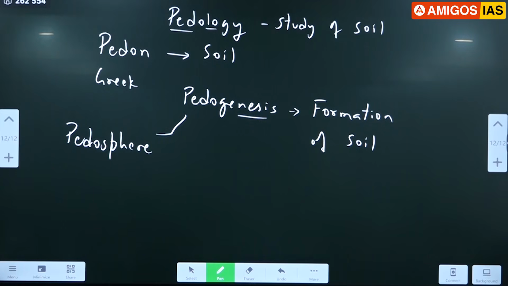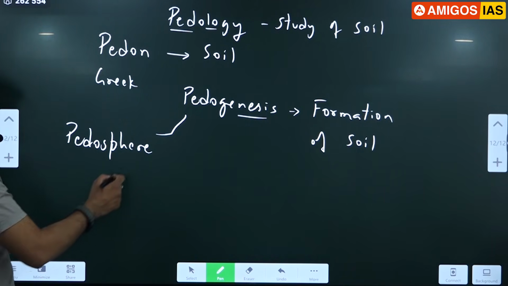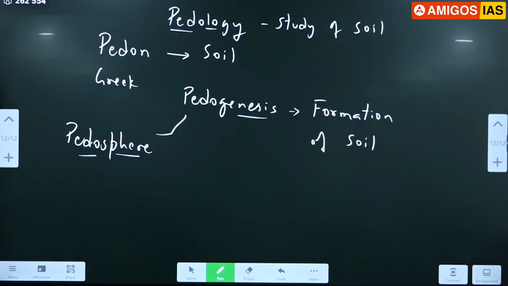If you remember, in the NCERT class I had used this word pedosphere, along with biosphere, lithosphere, atmosphere, hydrosphere. If you have not written it, you can write it now. Pedosphere is the soil, all the soil on the earth's surface.